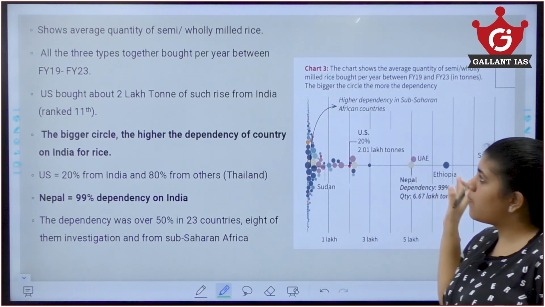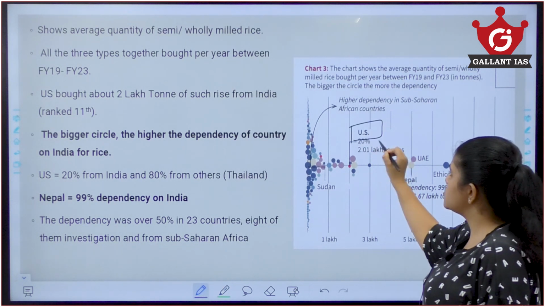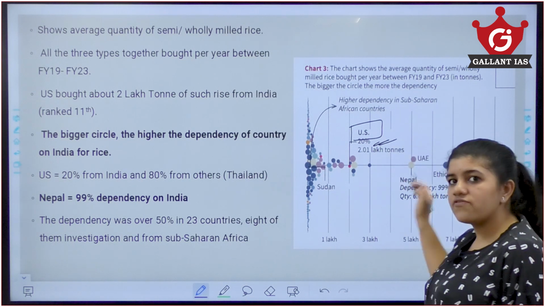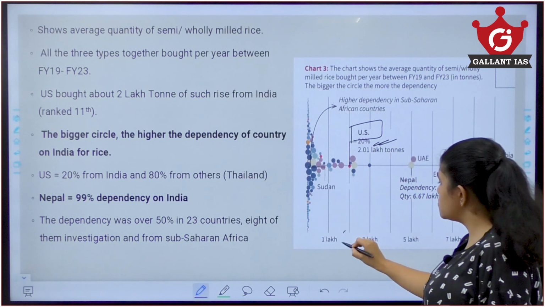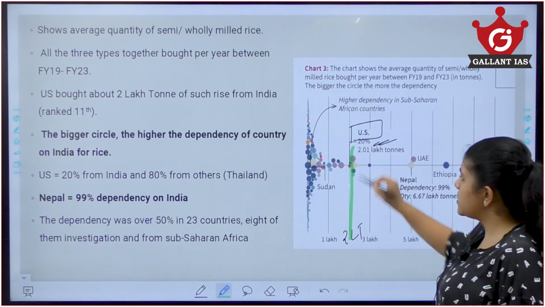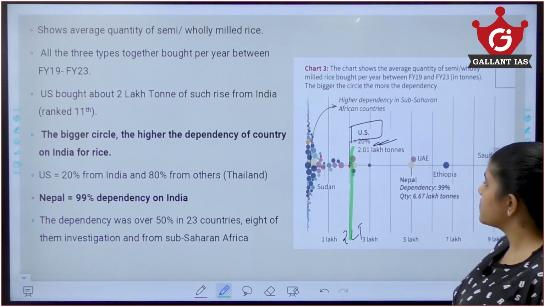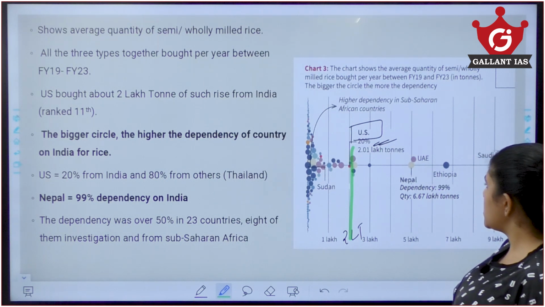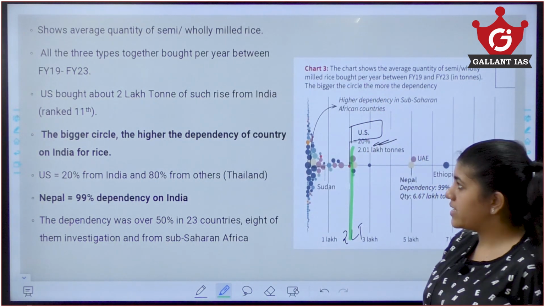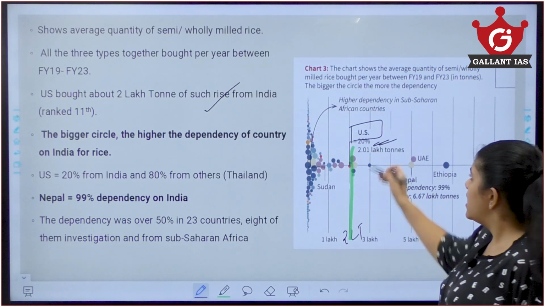Now to the last, there is something like about the US and other countries who are depending on India. Here, US constitutes 20% of the rice from India, which accounts to about 2 lakh tons. Okay, US here 20%, about 2 lakh tons is purchased by US. Also you can see this shows all the 3 types of rice here, not just one. US bought 2 lakh tons of such rice and ranks 11th.